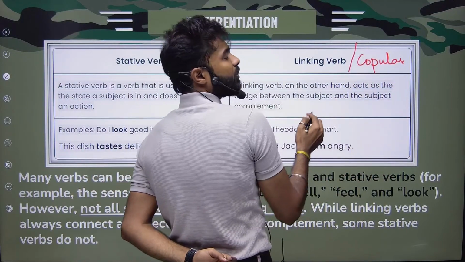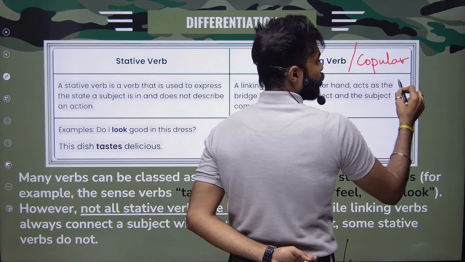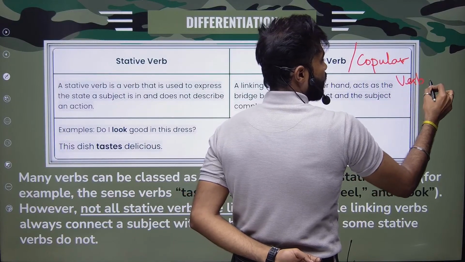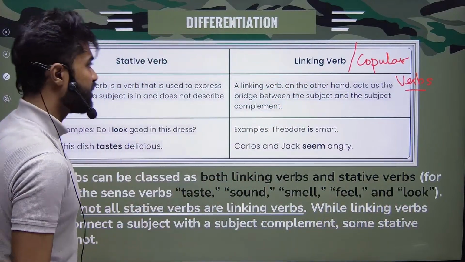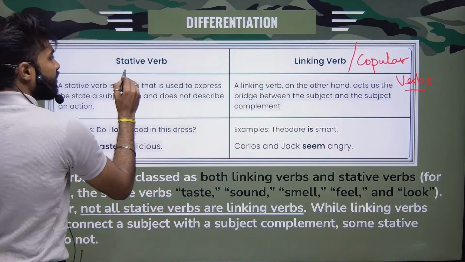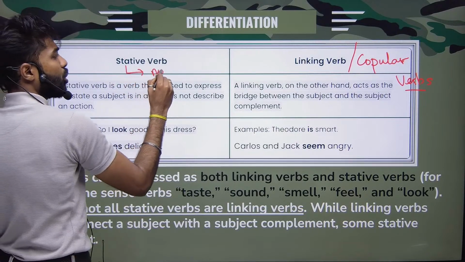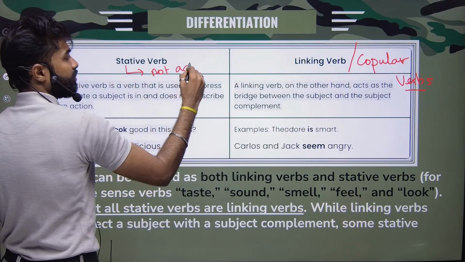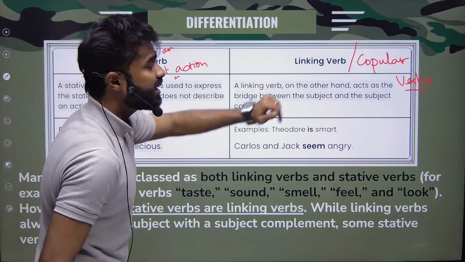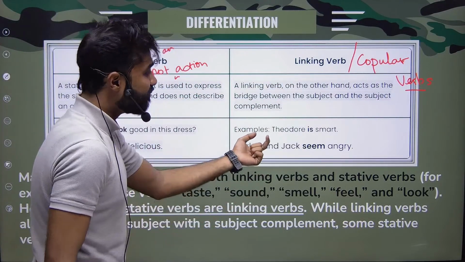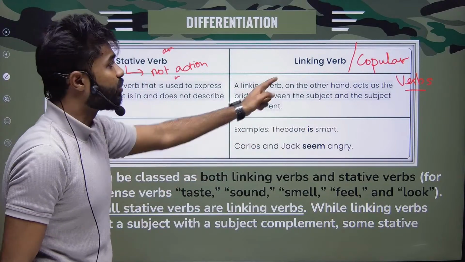Linking verbs are also known as copular verbs. Linking and copular, both are the same, all right? So what is a stative verb? Any verb which is not showing an action, all right? A linking verb is also somewhat similar to a stative verb. But what are linking verbs?